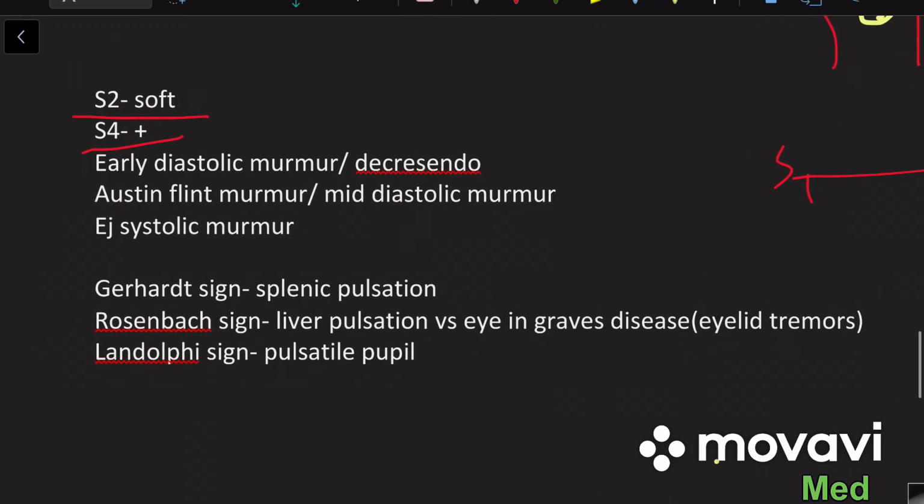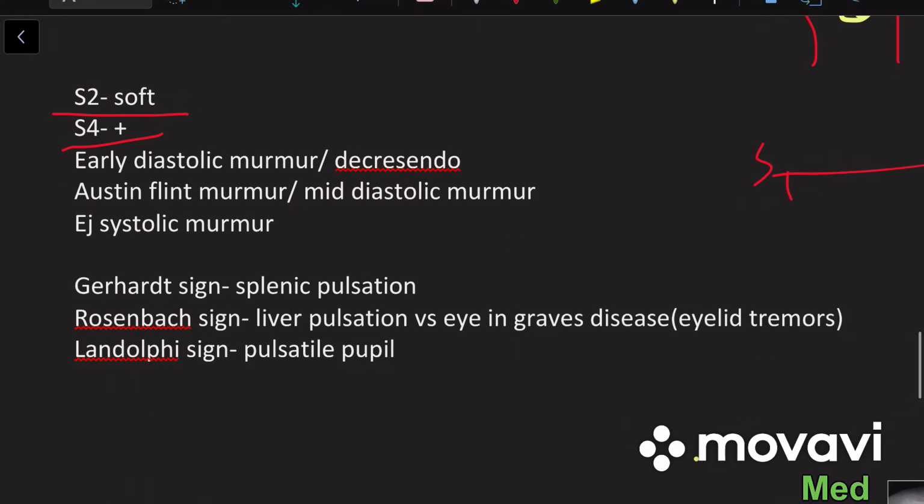Then another concept we have to remember is that an ejection systolic murmur can also be heard in aortic regurgitation. Simply because if we have coexistent aortic stenosis and aortic regurgitation together, we can hear an ejection systolic murmur as well.